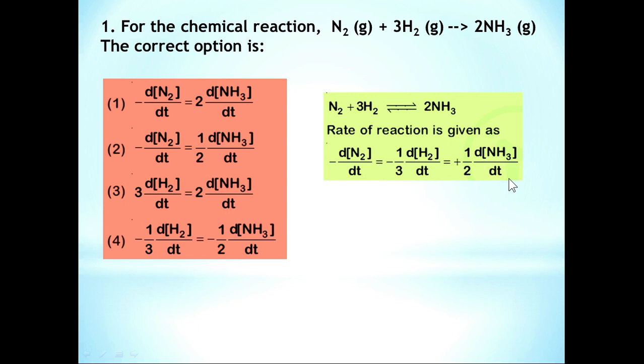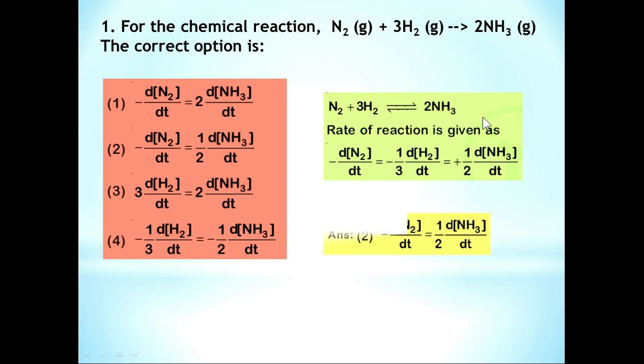Here N2, H2 and NH3 are written in square brackets, which is nothing but concentration of those reactants and products, and here negative sign indicates that concentration of N2 and concentration of H2 are decreasing, and here 1 by 3 and 1 by 2 are for the stoichiometric coefficients 3 and 2 of H2 and NH3 respectively.